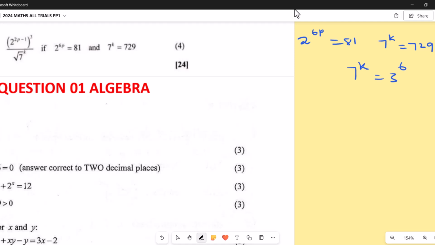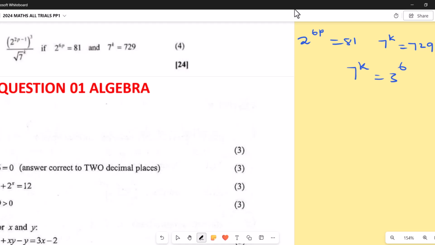Check what we want to simplify, it's in powers of 2 and also 7 power k over 2. So here, what do we see? This is 2p minus 1 cubed. Okay. So actually I need this is 2p, I mean 2 power 6p.